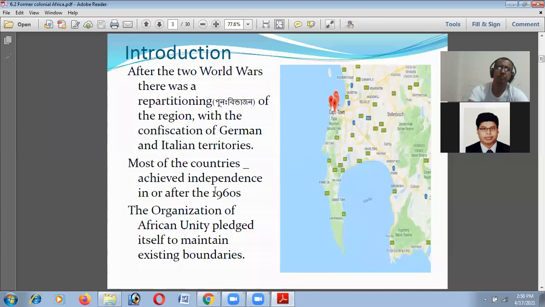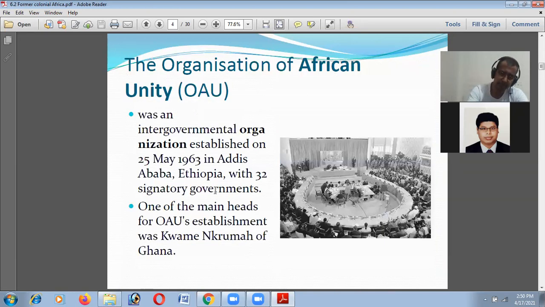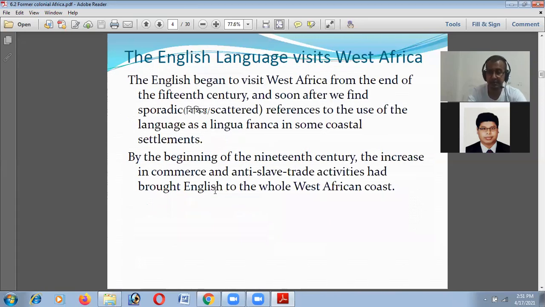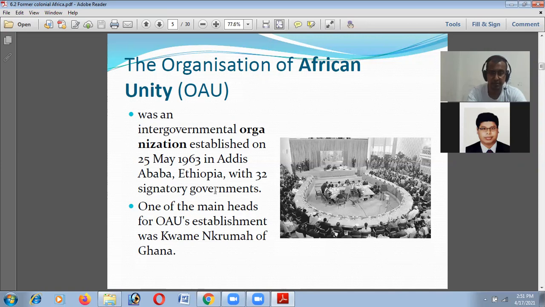The Organization of African Unity pledged itself to maintain existing boundaries. So this is the Organization of African Unity. They were under British, Portuguese, and Dutch colonies, and they got independence and organized the Organization of African Unity, and there were 32 signatory countries.